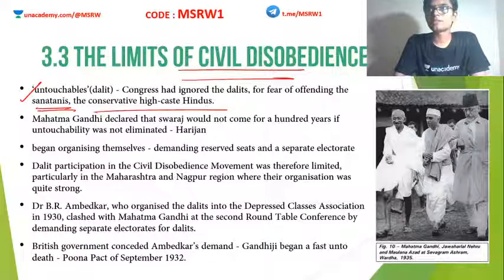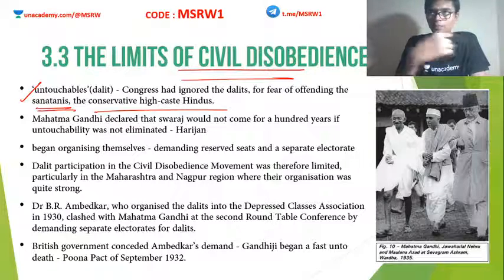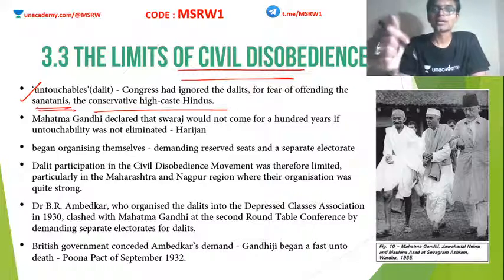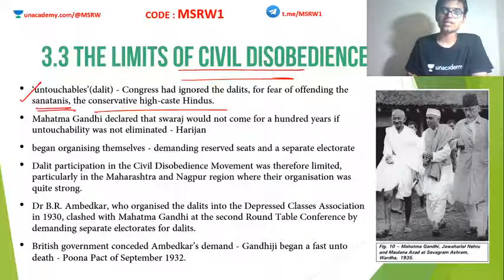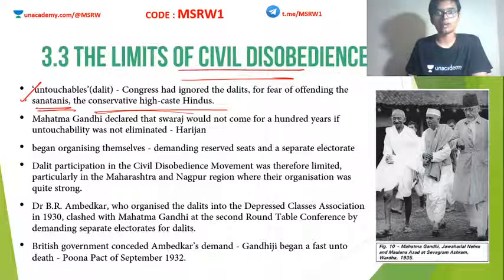So this was something awkward for the Indian National Congress. Whenever they supported one faction, some other faction was always against them. They could not please both factions together because they were mutually exclusive. Since Congress already had a good relationship with the conservative high-class Hindus, they did not care much about the untouchables at some point. We will see that this is also the reason Ambedkar rose in prominence later and demanded separate electorates for these